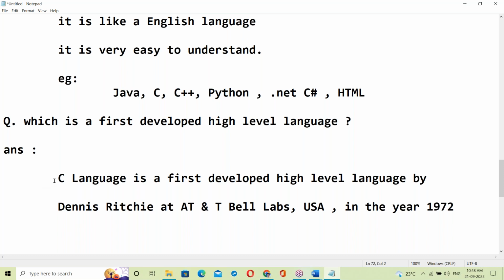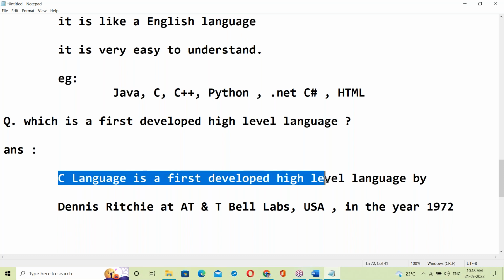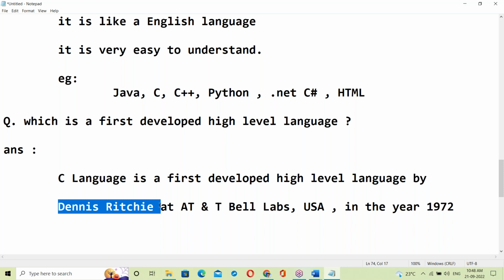C language is the first developed high-level language, by Dennis Ritchie at Bell Labs in the year 1972.